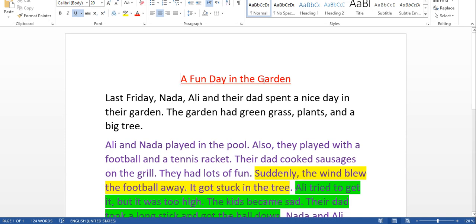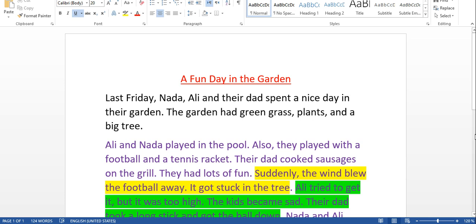And this is a capital letter. So I have to write my title in capital letters. Okay, so A Fun Day in the Garden. Last Friday, Nada, Ali, and their dad spent a nice day in their garden. The garden had green grass, plants, and a big tree. As you can see, this is the introduction, the beginning of my story.